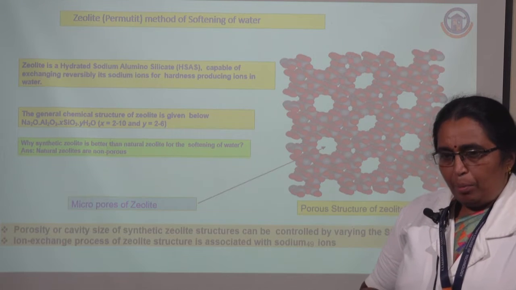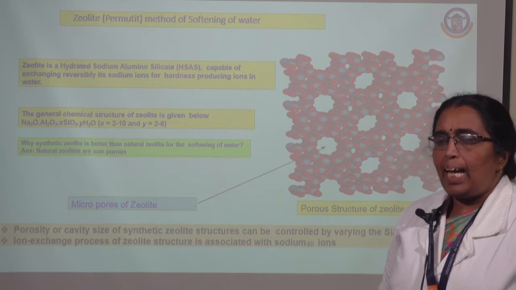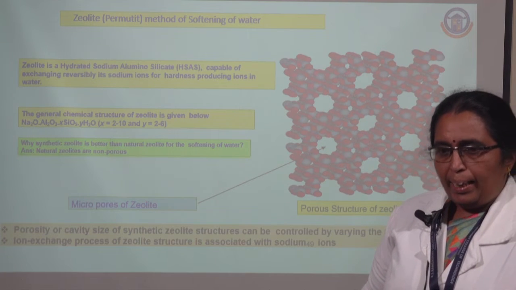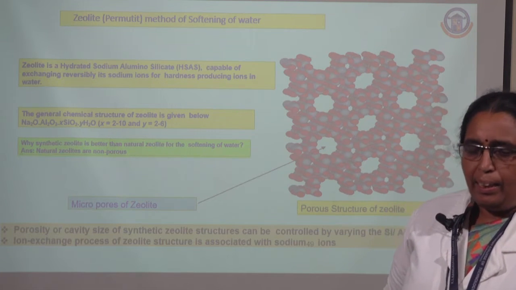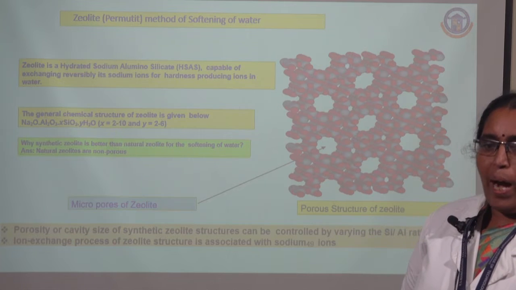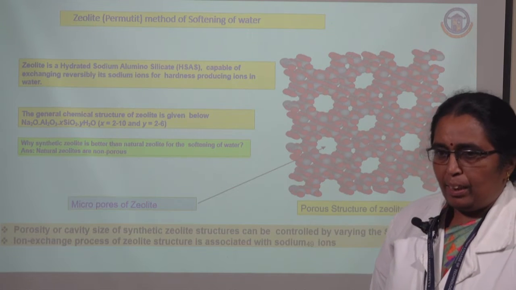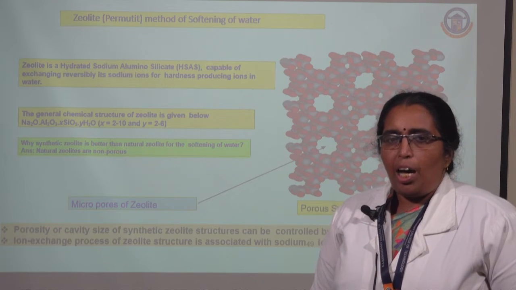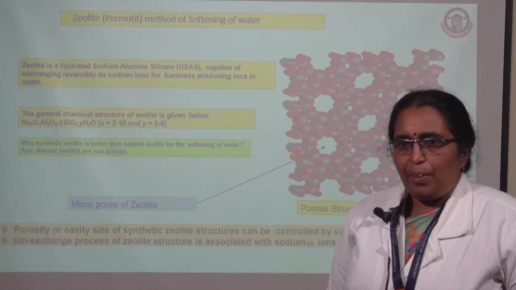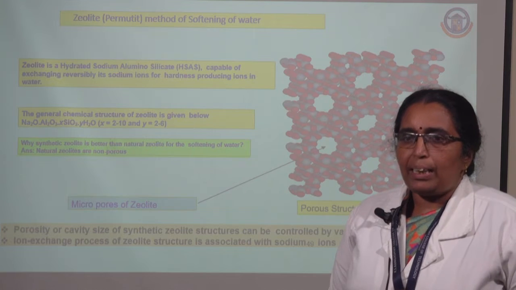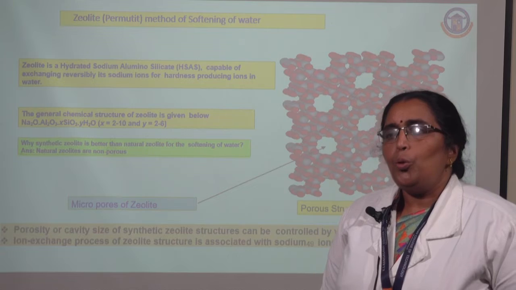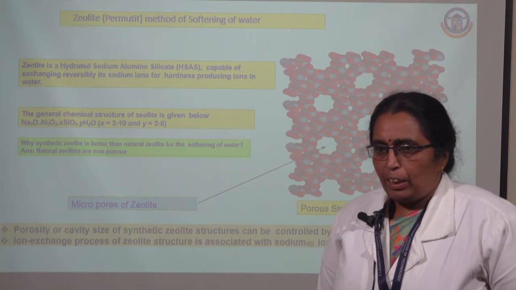So in order to avoid the scales which deposit over the pipelines and other flow areas, as well as affect the quality of our materials. Suppose you are going for pharmaceutical industries or food and beverages, it will affect the process as well as the quality of the product. So it is important to go for the purification of water.